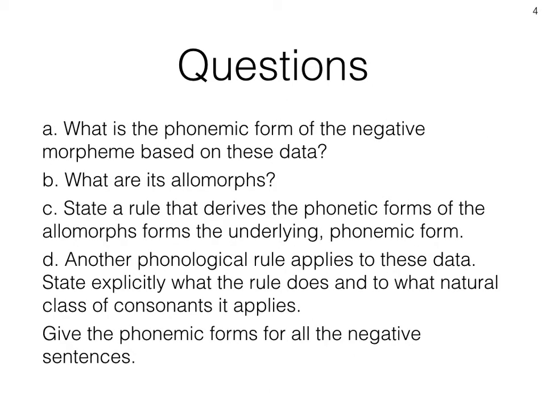Questions. A. What is the phonemic form of the negative morpheme based on these data? B. What are its allomorphs? C. State a rule that derives the phonetic forms of the allomorphs from the underlying phonemic form. D. Another phonological rule applies to these data. State explicitly what the rule does and to what natural class of consonants it applies. Give the phonemic forms for all the negative sentences.